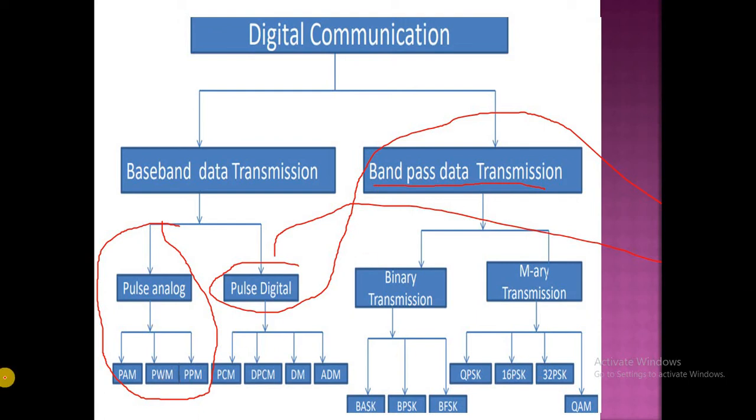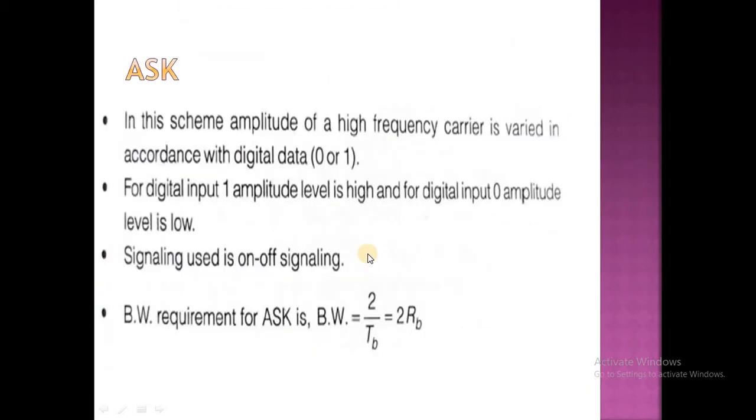This part comes under analog communication, while pulse digital and band pass data transmission come under digital communication. I have already covered the pulse digital modulation schemes. In this particular session we are going to concentrate only on band pass data transmission, and the first one is ASK, amplitude shift keying.